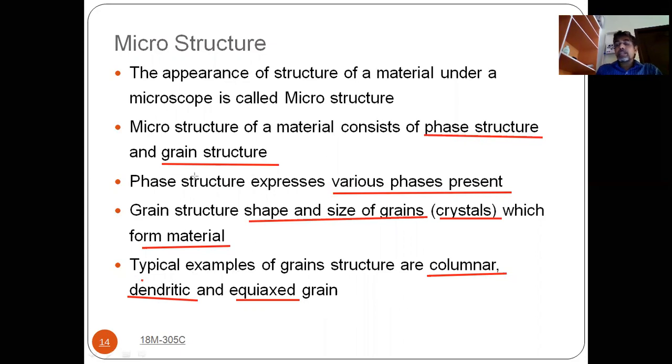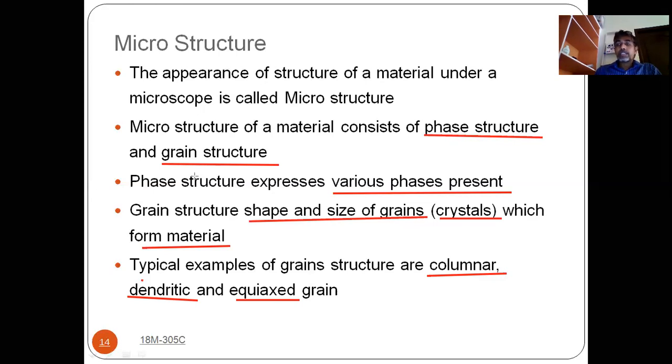So what is meant by microstructure? If we study the structure of a metal by using a microscope, then it is known as microstructure. In the microstructure, you are having a phase structure and a grain structure. What is meant by phase structure? In the phase structure, you can understand how many phases are there in that material.